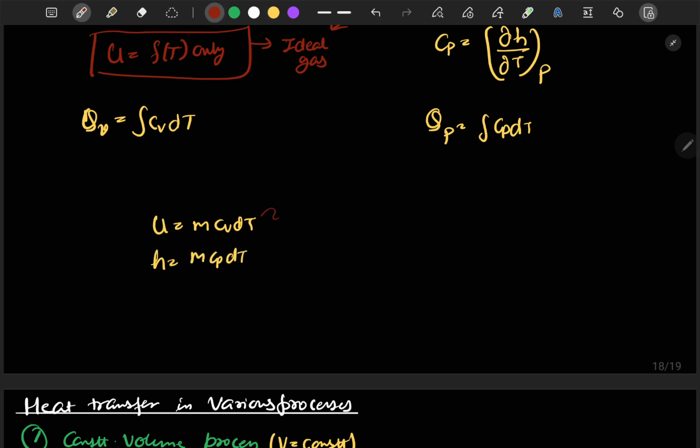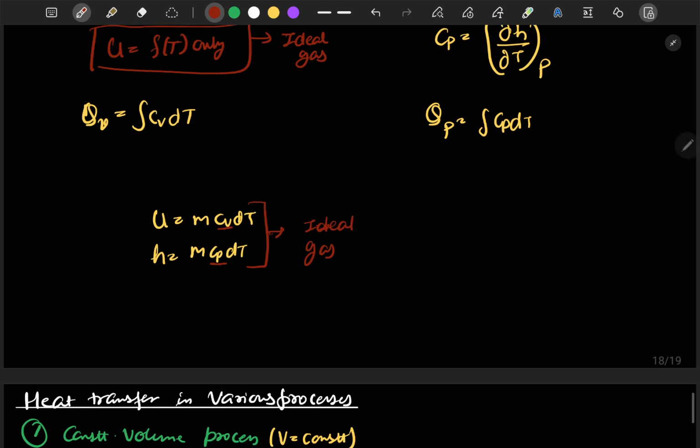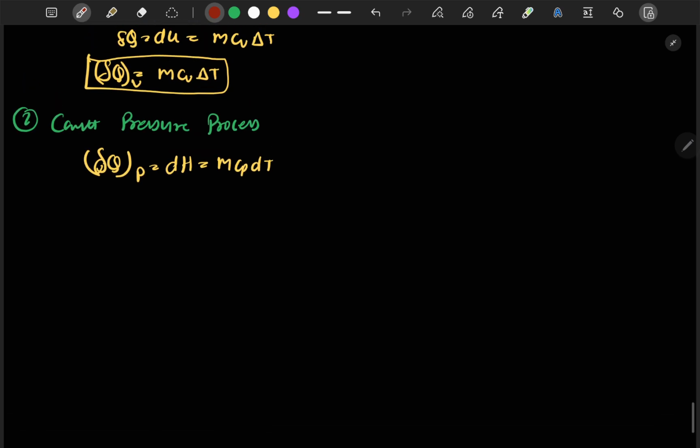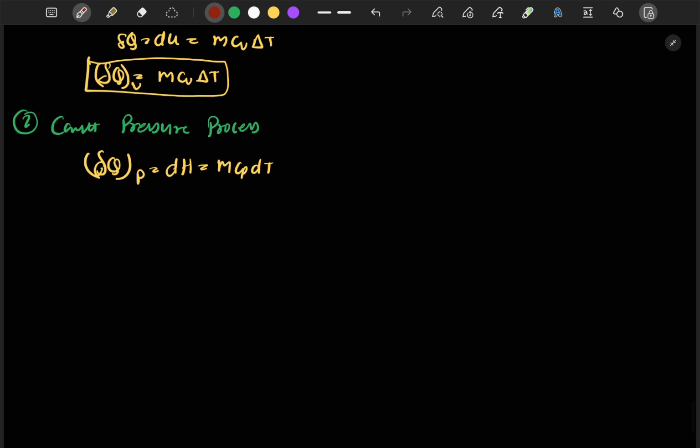I mean, the H one is applicable at constant pressure, and the U one is at constant volume, and both are only applicable for ideal gases. Now moving back to our topic, we have already written delta Q at constant pressure can be written as m Cp dT. Okay, so this is the heat transfer equation at constant pressure.